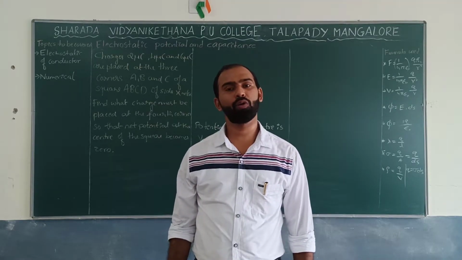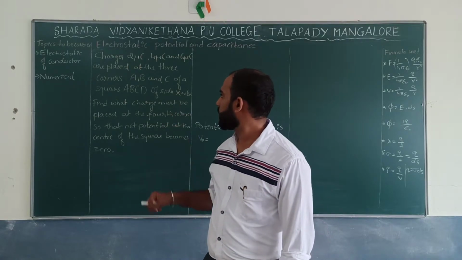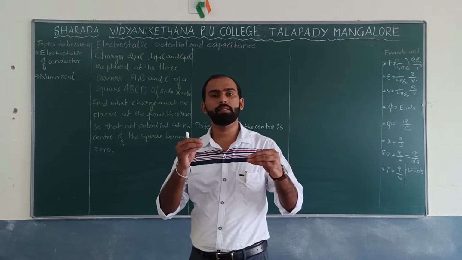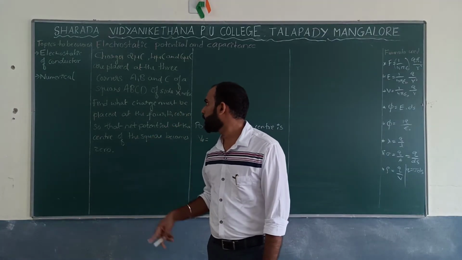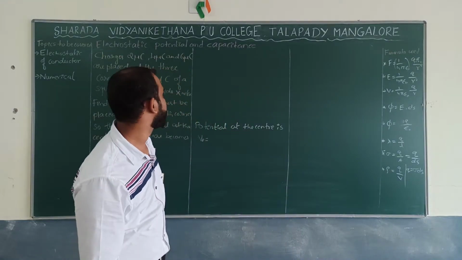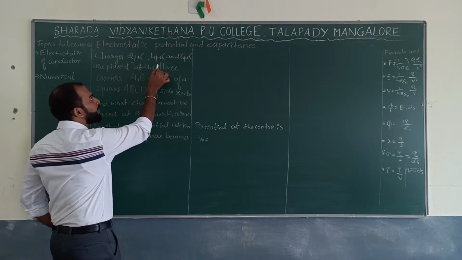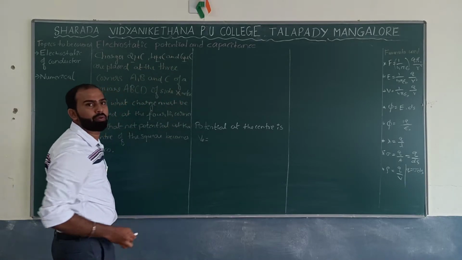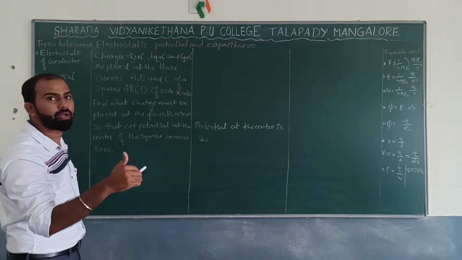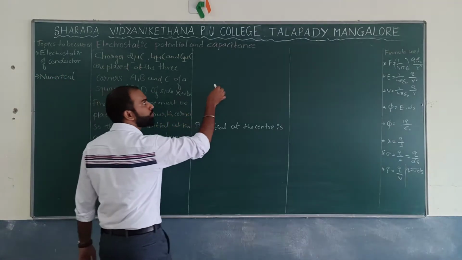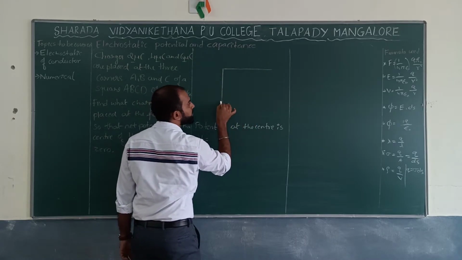Yes, students, we will move on to the next numerical problem. We will discuss how to solve numericals in the simplest way. Okay? So, there is one numerical I have written on the board. We will discuss it one by one. There are three charges, that is 2 microcoulomb, 4 microcoulomb and 6 microcoulomb, which are placed in three different corners of a square. So let us take one square somewhat like this.